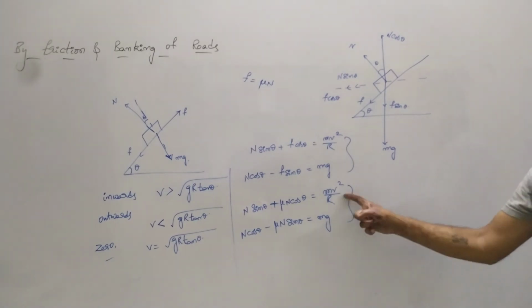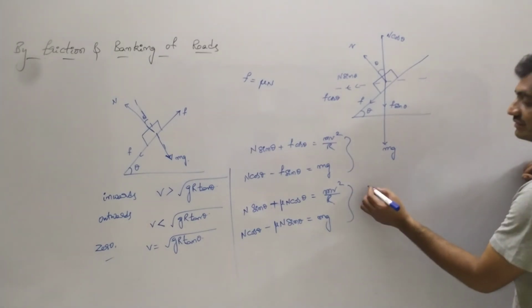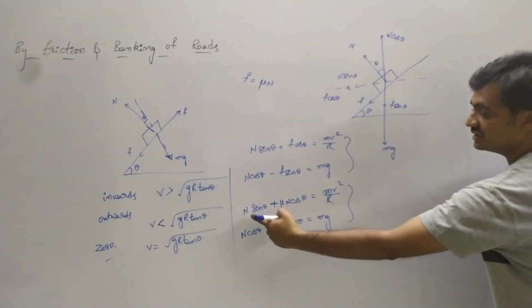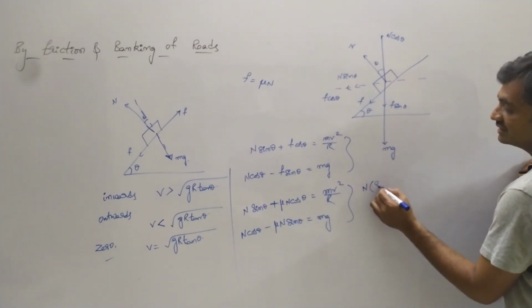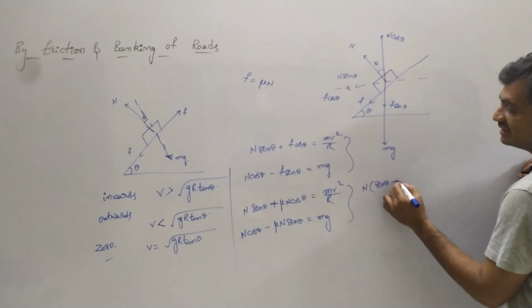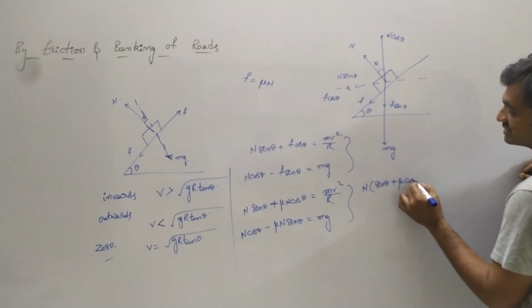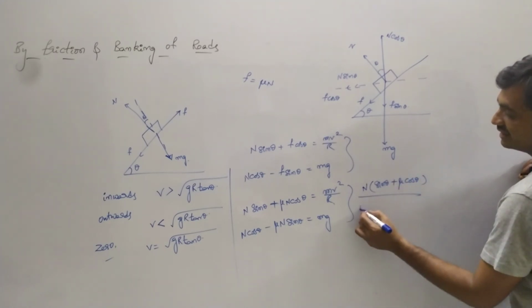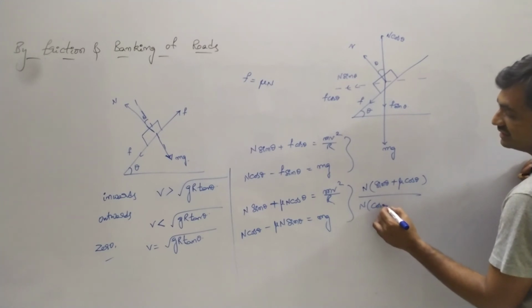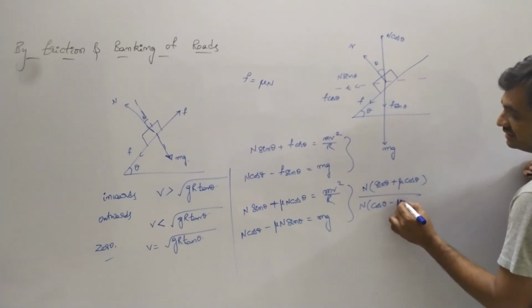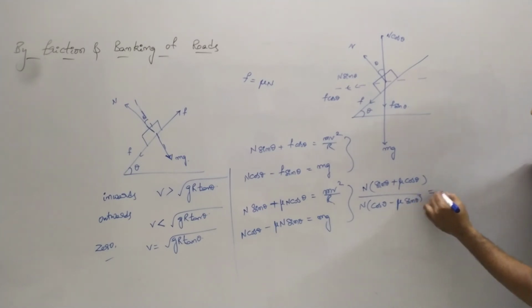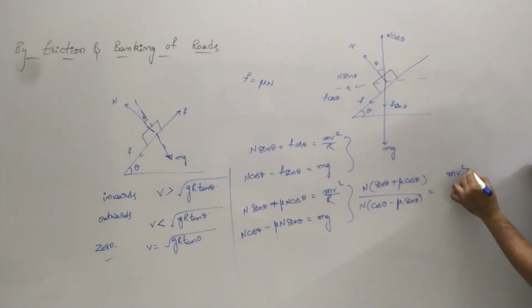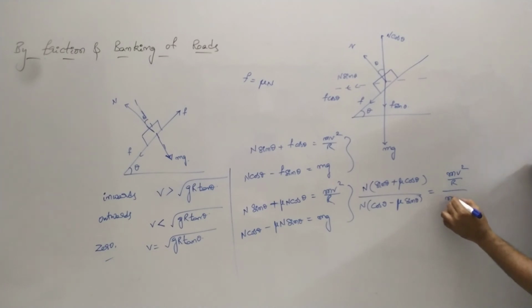Now let us divide these two equations. We can take N as common, so we have N into sin theta plus mu cos theta divided by N into cos theta minus mu sin theta equals m v square by r by mg.